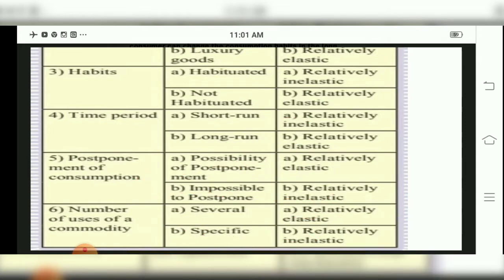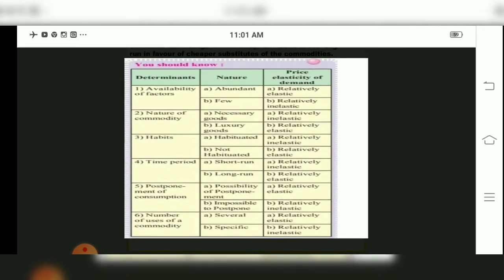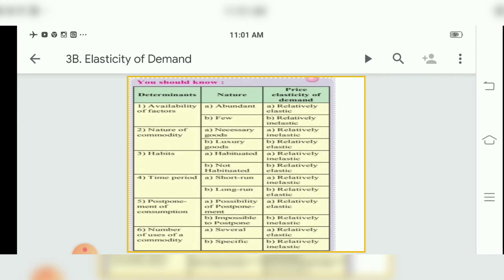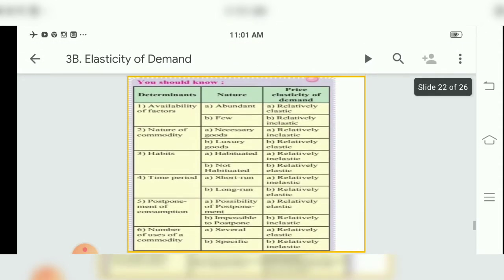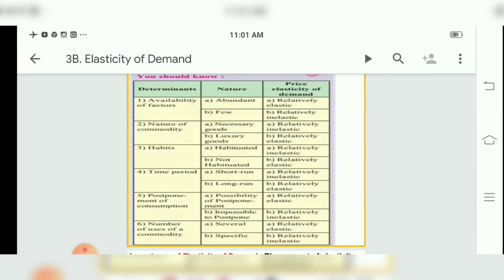So this was related to the factors of elasticity of demand only, but a few points were mentioned when necessary goods were there. For necessary goods, the measurement of elasticity of demand is relatively inelastic. For luxurious goods, the measurement is relatively elastic. Habituated goods, relatively inelastic, children, or relatively elastic for not habituated goods. So everywhere the demand and prices will change, children.